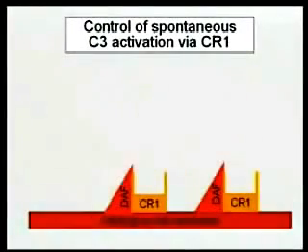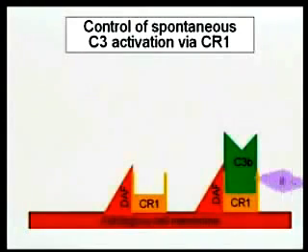All right. So here's the two ways that it can block. You can block here. In addition, once this C3b is now here sitting in the complement receptor, it now becomes more susceptible to breakdown or degradation by factor I. So factor I comes in and destroys this C3b. So you see what we're doing is we're getting rid of all these components that are spontaneously being generated.